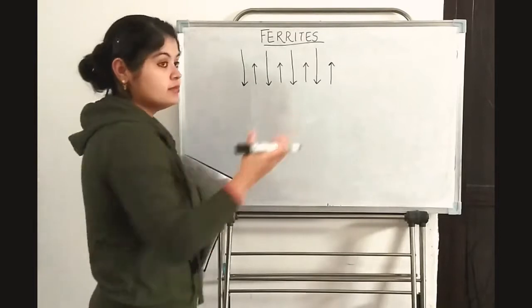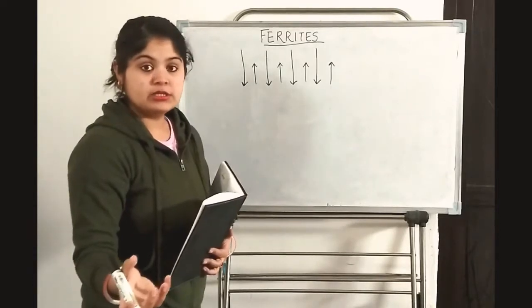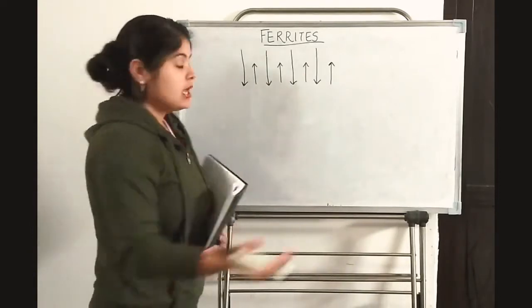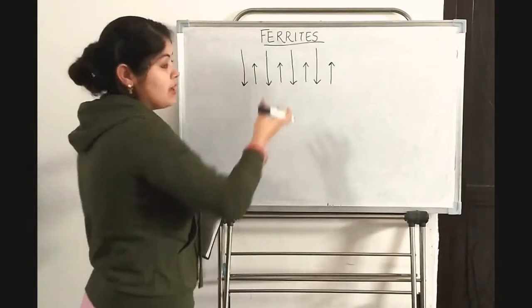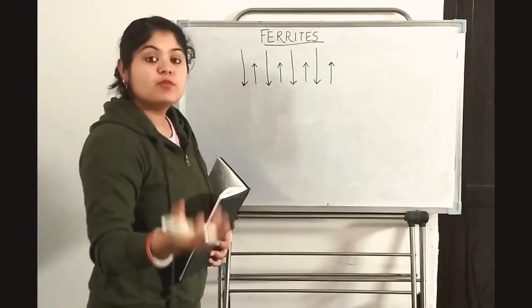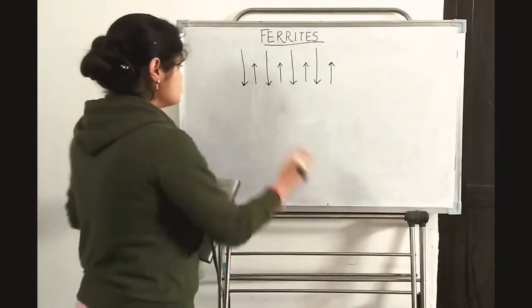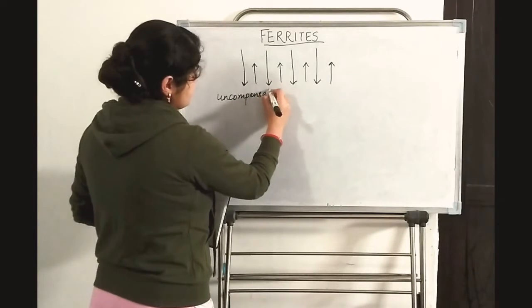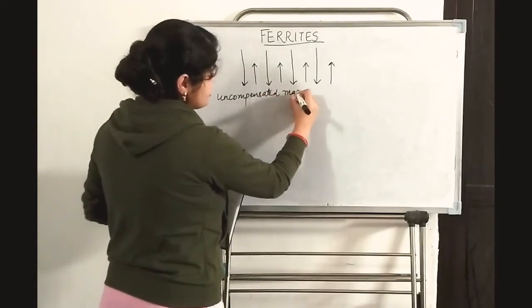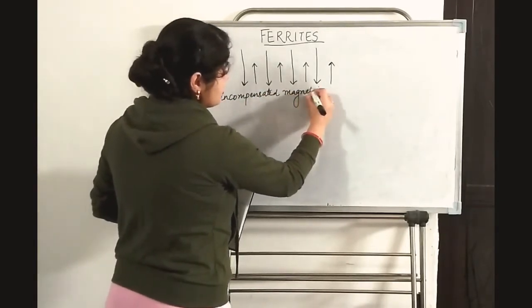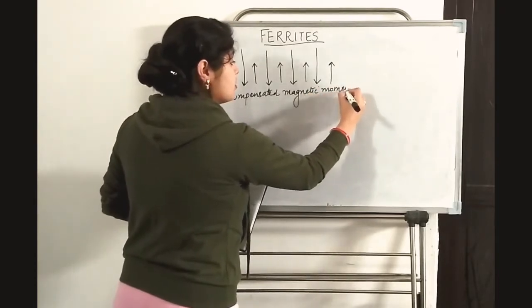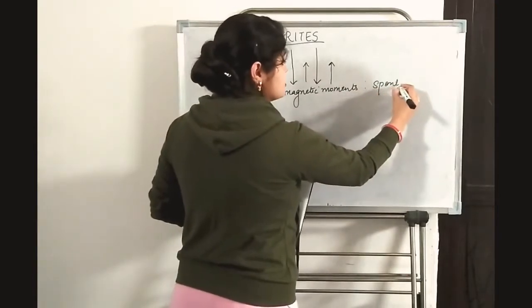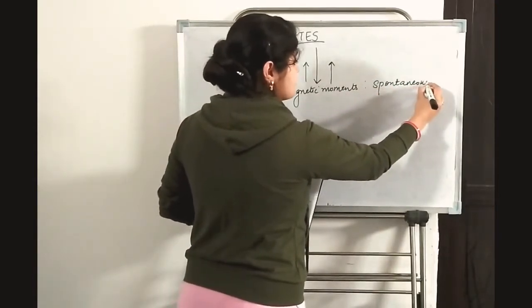There is some value of the magnetic moment, and that net magnetic moment gives you the spontaneous magnetization. So the uncompensated magnetic moments are responsible for spontaneous magnetization in ferrites.